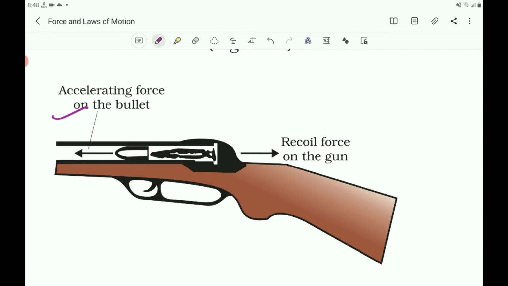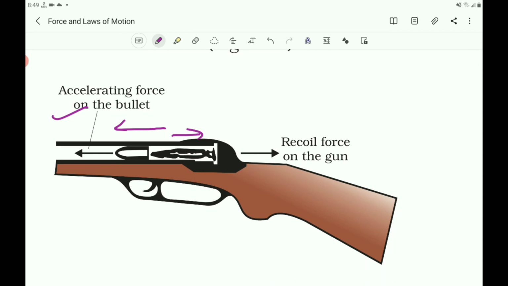This results in the recoiling of the gun. Here, the gun exerts a force on the bullet in this direction, and there is a reaction force to recoil the gun, meaning the bullet exerts a force on the gun to recoil it.